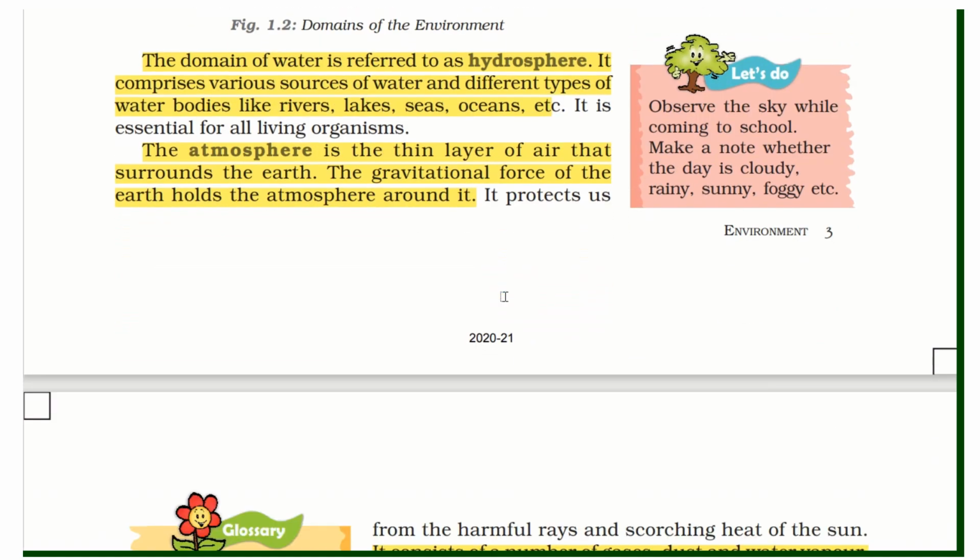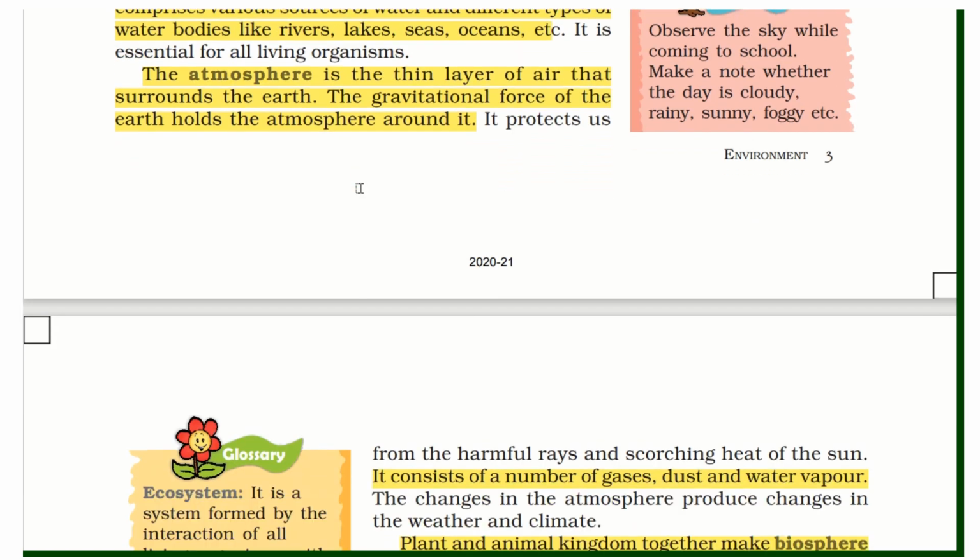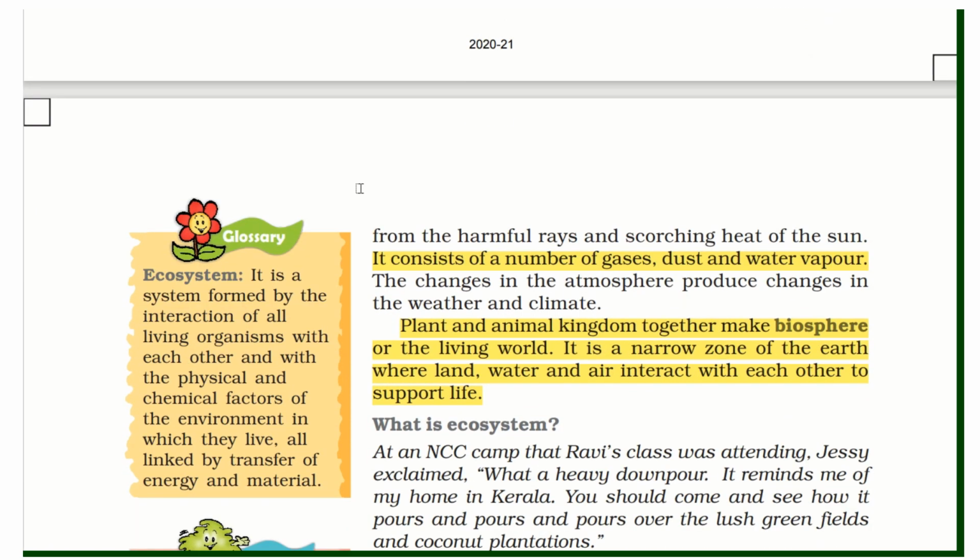Then the atmosphere is a thin layer of air that surrounds the earth. The gravitational force of the earth holds the atmosphere around it. This is also important. The atmosphere consists of a number of gases, dust, and water vapor.